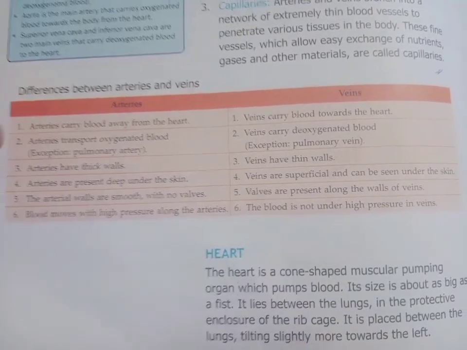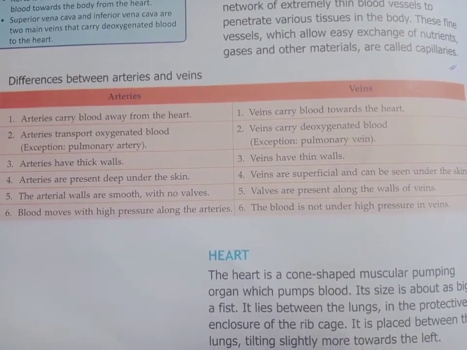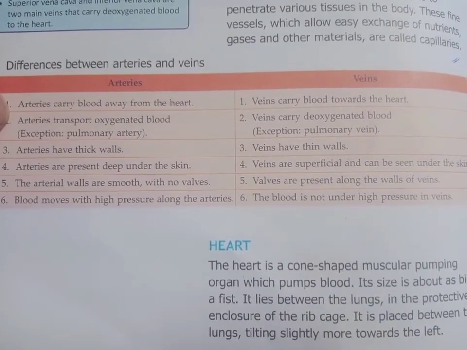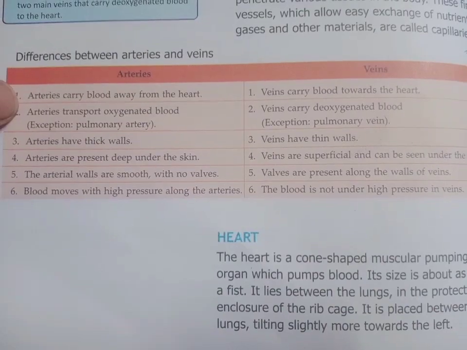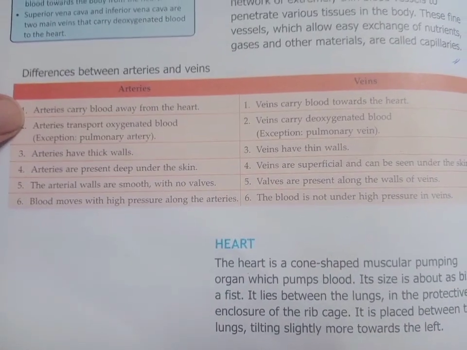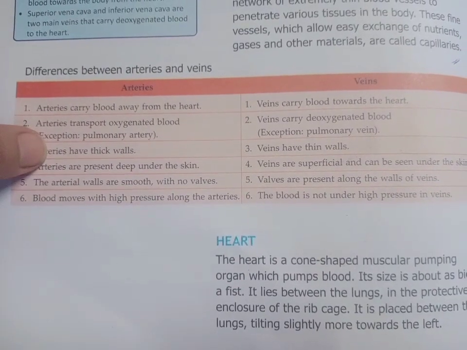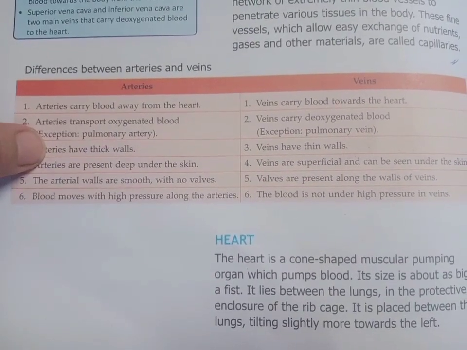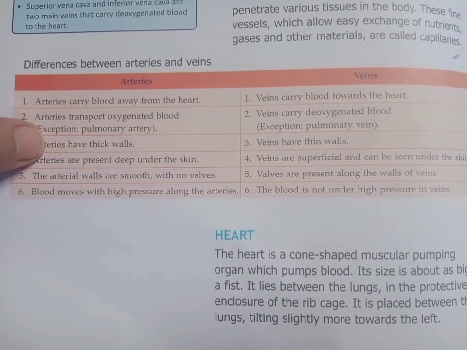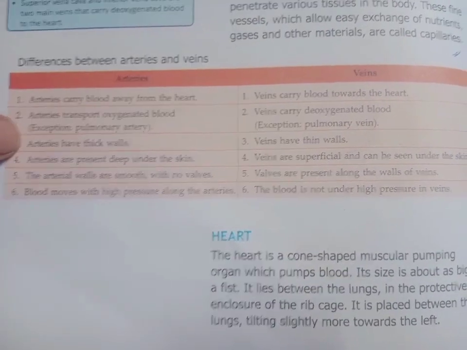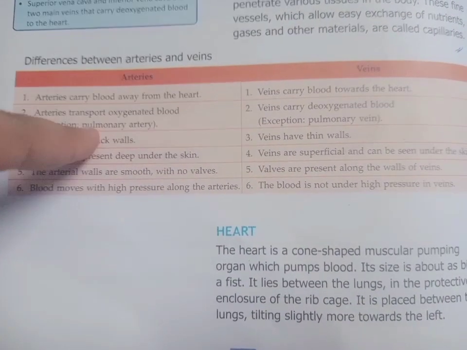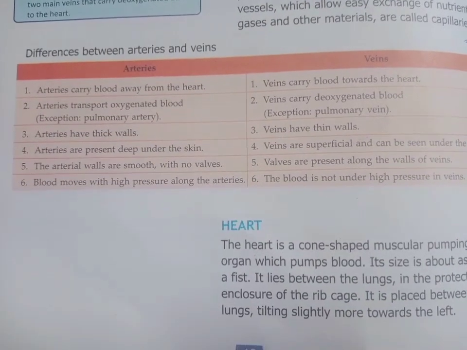Now students, let's understand the difference between arteries and veins. Arteries are those blood vessels which carry blood away from the heart. Veins are those blood vessels which carry blood towards the heart. Arteries carry oxygenated blood, that means the pure blood, while veins carry deoxygenated blood, or we can say impure blood. The only exception of arteries is the pulmonary artery, and the exception of veins is the pulmonary vein.